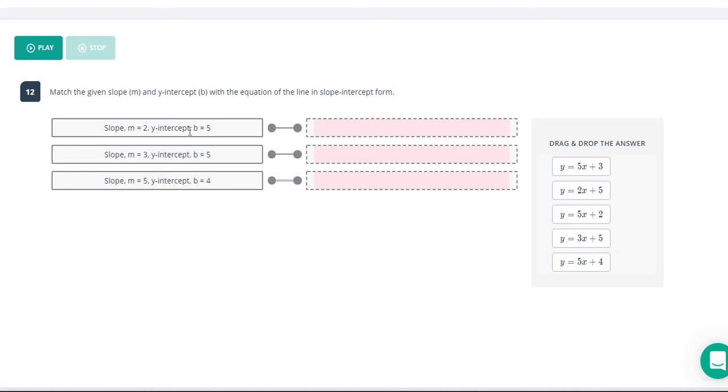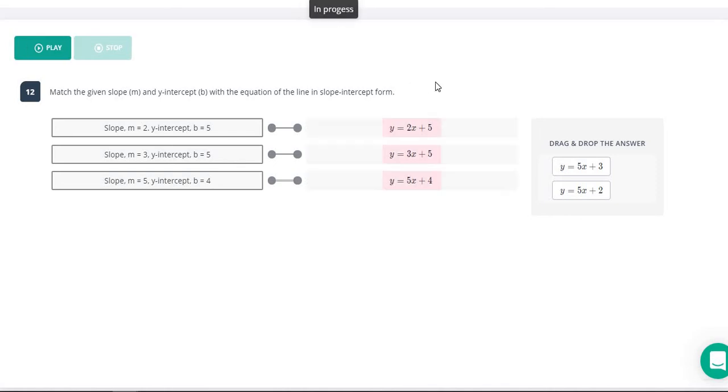So if we have m is 2 and b is 5, find the one that says 2x plus 5, that'd be that one. And then next one, we have a slope of 3 and a y-intercept of 5, so that'd be 3x plus 5. And then our last one, now we have a slope of 5 and a y-intercept of 4, so that would be 5x plus 4. So there's our 3 equations that go with those.